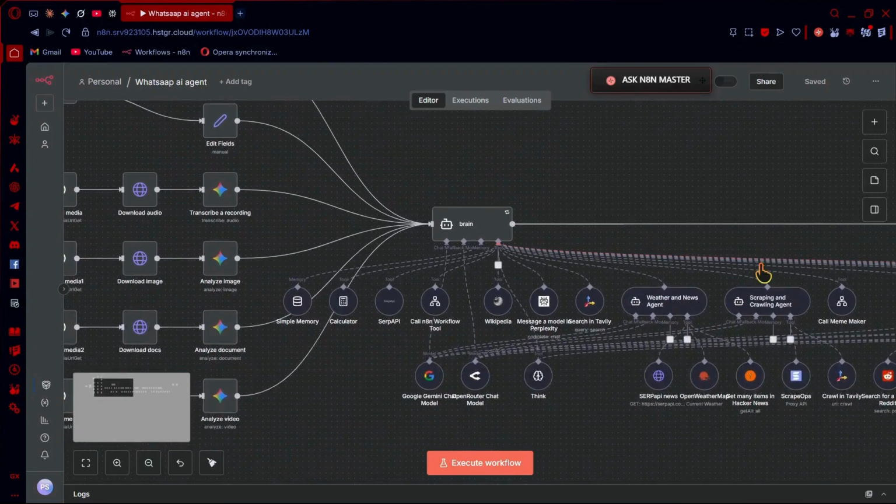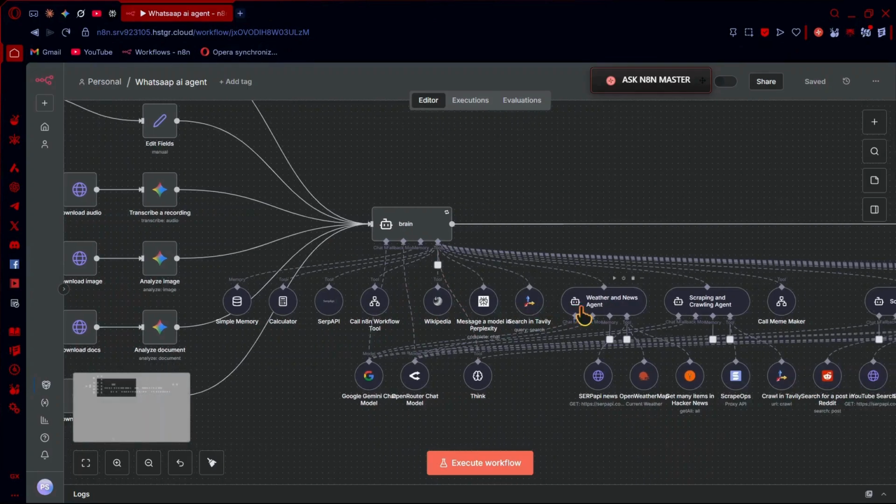Now as you can see, this is our main brain and it has a lot of tools. Let's go through them one by one. I use Gemini and OpenRouter. I use DeepSeek, the OpenRouter free one. And this is our simple memory, calculator, SERP API tool, and the call n8n workflow tool. We will break this down later. Then Wikipedia, Perplexity, and Tavily tools.